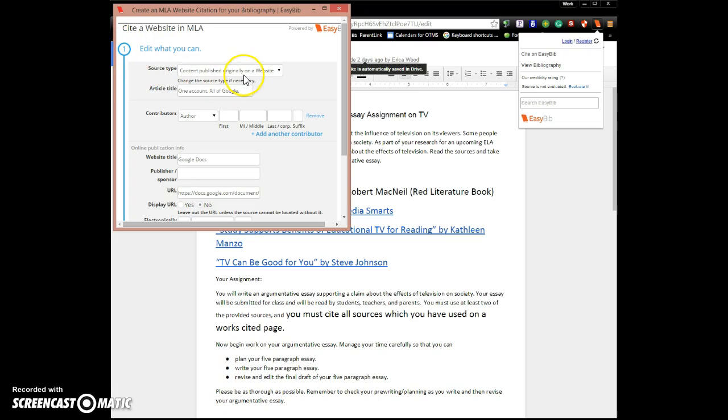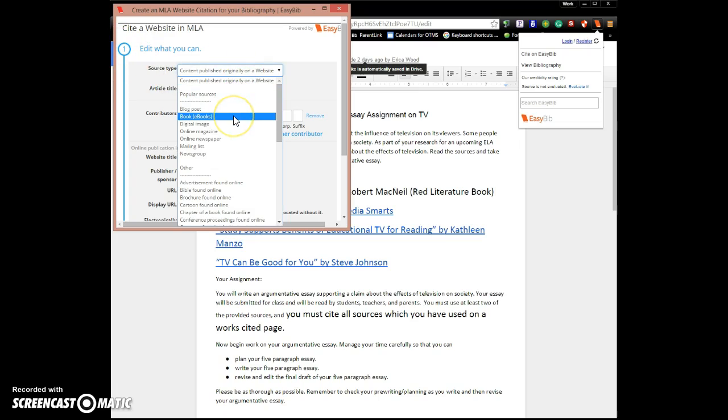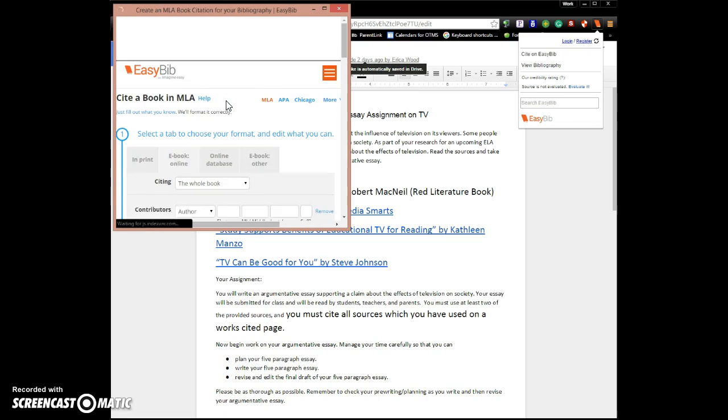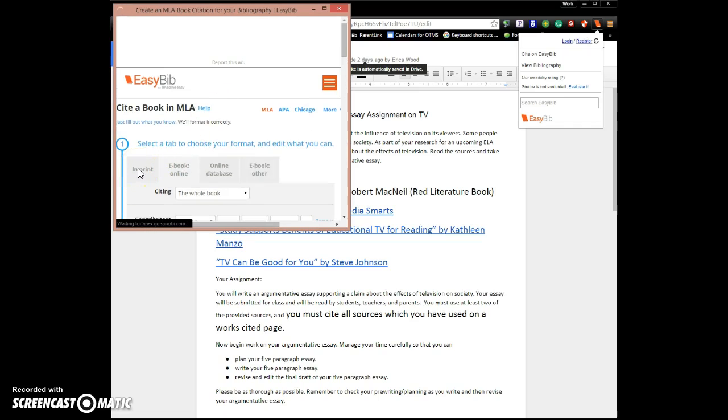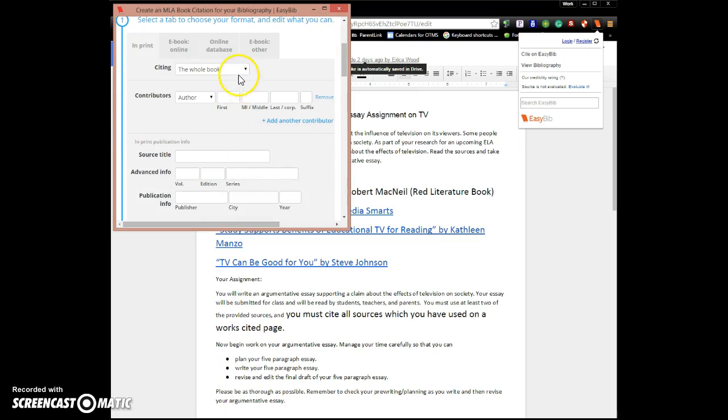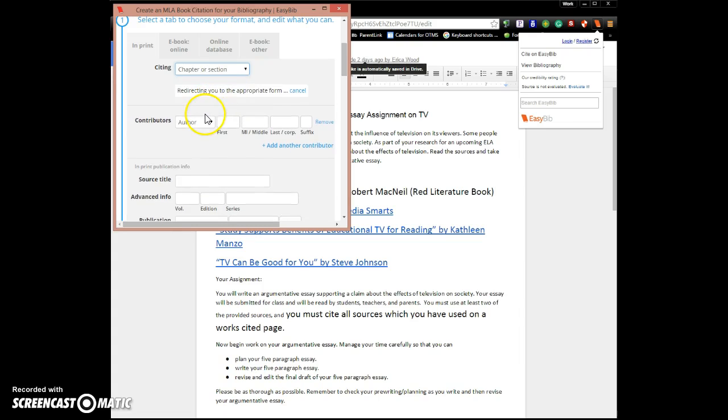We are going to be citing a book, so we're going to change our source type from content published originally on a website to book. It will redirect us to a form, and then we will make sure we click in print because we read our article, our speech by Robert McNeil, The Trouble with Television, from our red textbook. We are not citing the whole book, we're just citing that speech, so we'll select chapter or section.